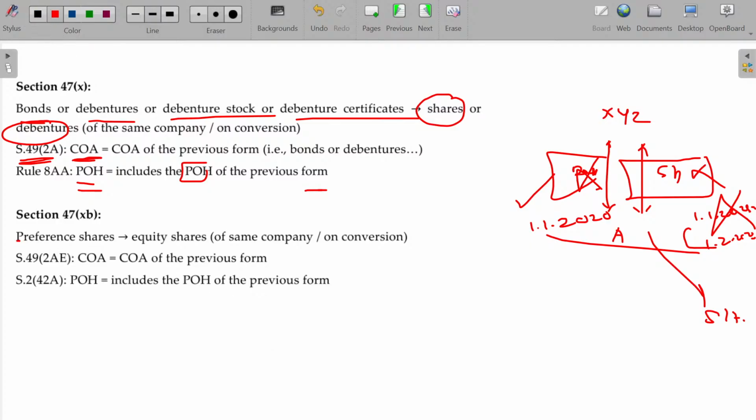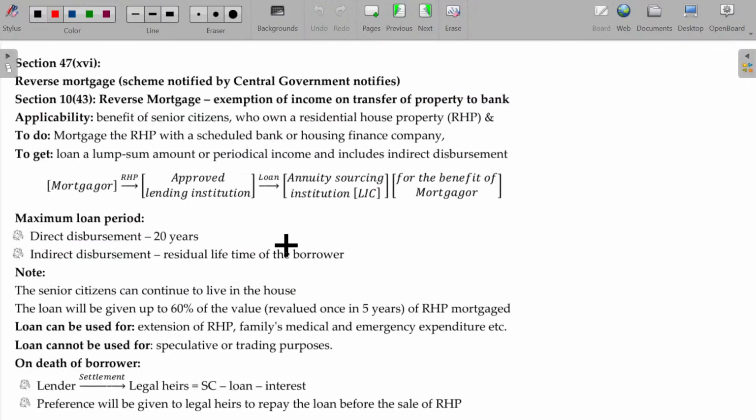The same case for this one also. Preference shares: rather than debentures converted into shares, now preference shares are converted into shares. The last part of section 47.